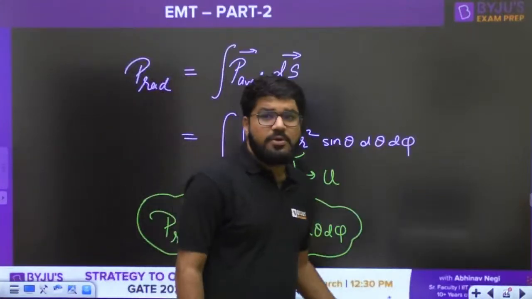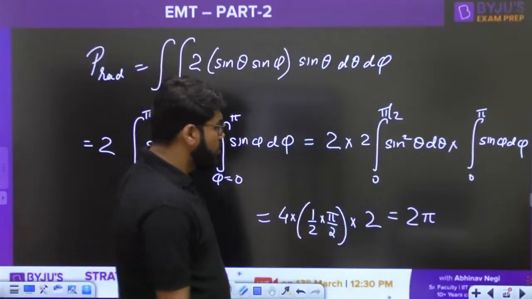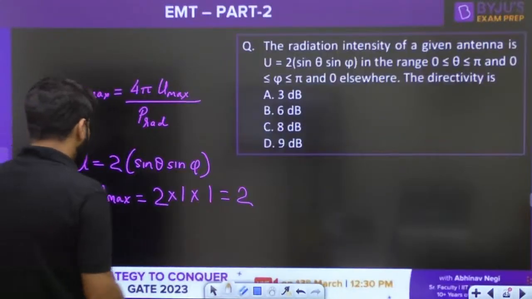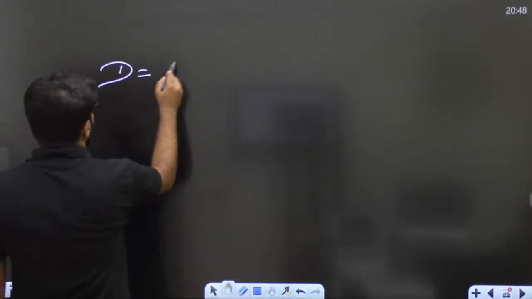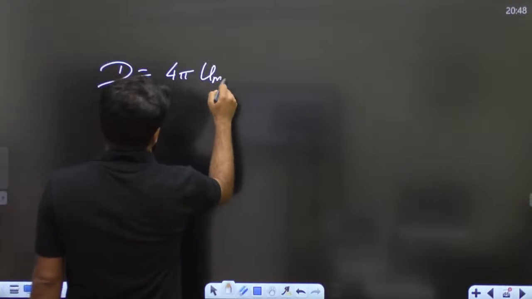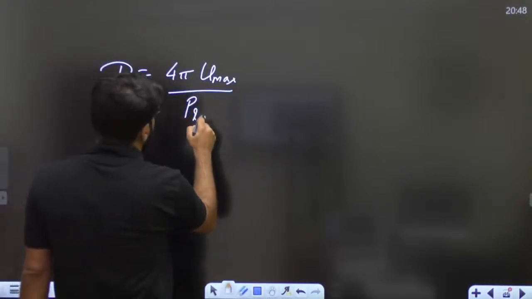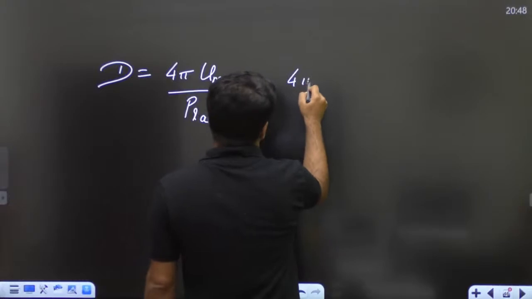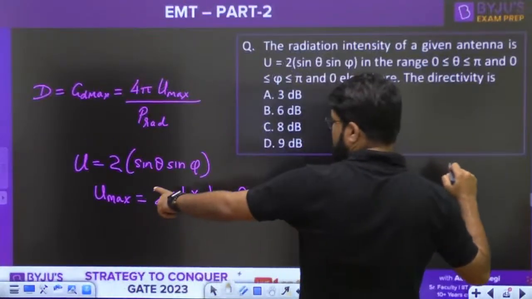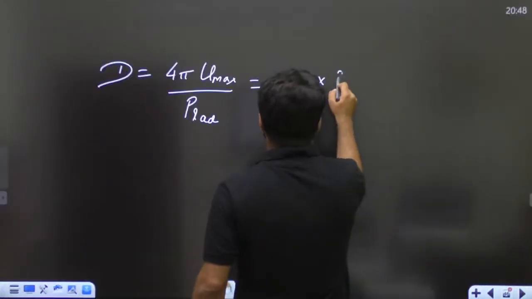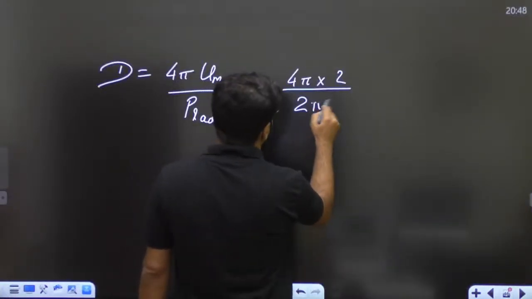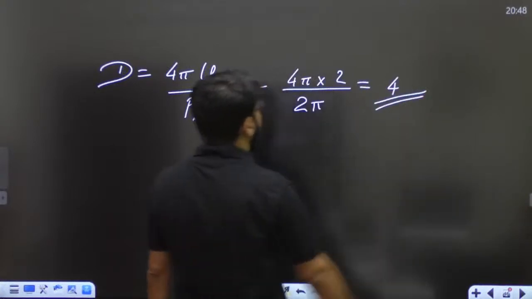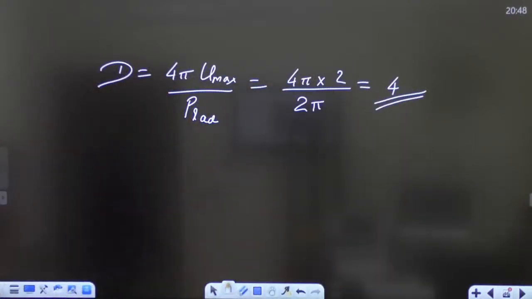So, I hope you are able to understand this integral, because I'm not going into the detail of explaining the integration here. That can be assumed from my side. So, what is the directivity formula I have written? The directivity is given by the formula 4 pi U max upon P rad. Now we have calculated most of the things. 4 pi U max, U max we had found, the value of U max is 2, divided by the radiated power, that is 2 pi. So the answer is equal to 4.